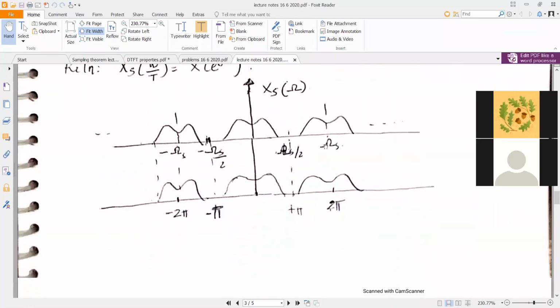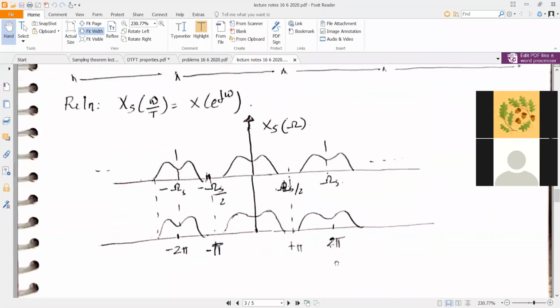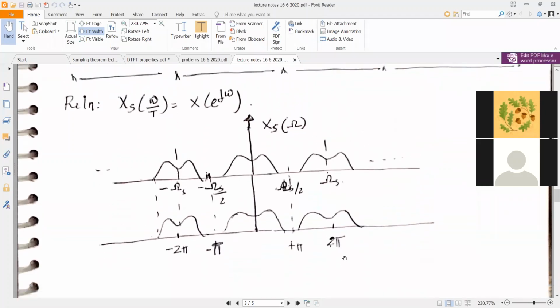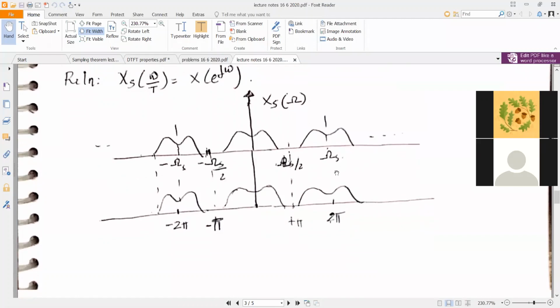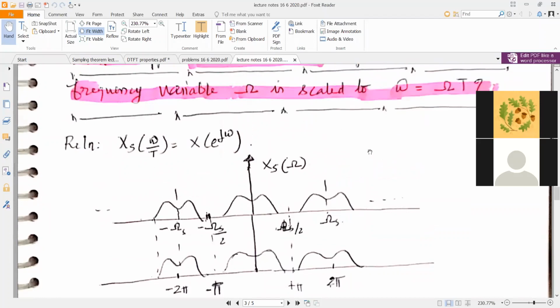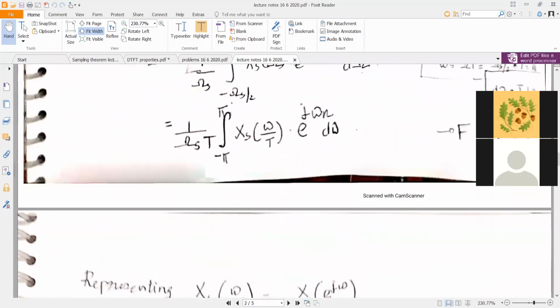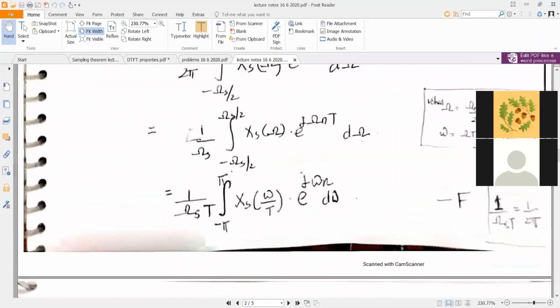Now, omega s corresponds to 2 pi radians when you have this discrete frequency. Omega s by 2 corresponds to pi radians. How do you get that?